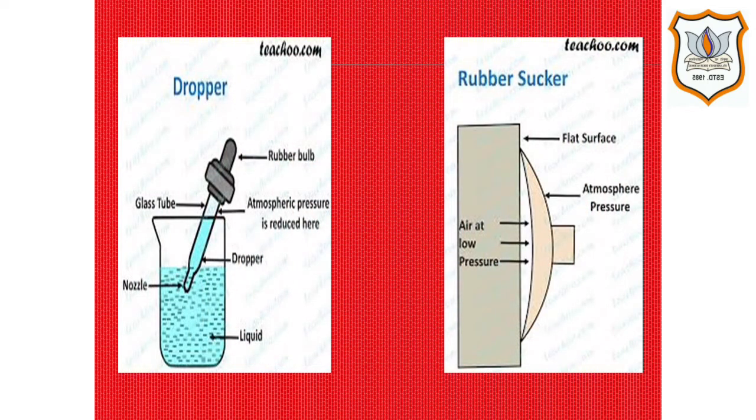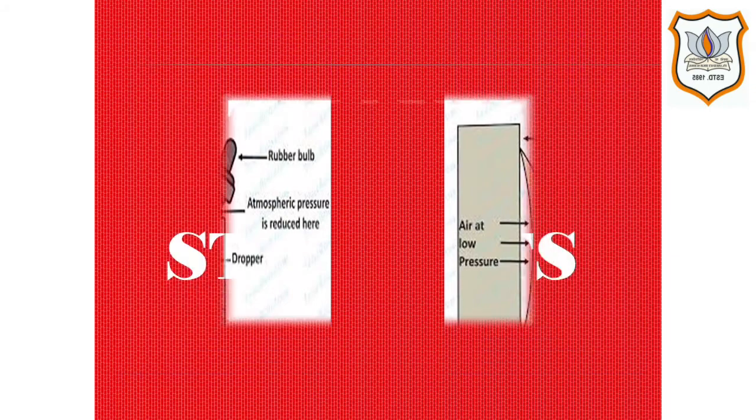Students, these are two pictures of a dropper and a rubber sucker. In these two pictures, the working of the dropper and rubber sucker is shown. You must watch these two pictures very carefully, then you will be able to understand the working of the dropper and rubber sucker. It works on the principle of atmospheric pressure.